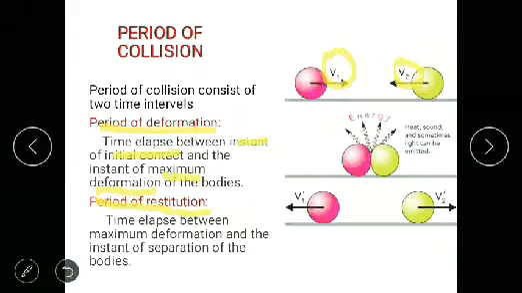Then period of restitution means after deformation, due to its elastic property, the two masses are going to recover their initial shape. Then the impulsive force is going to separate the two masses. So the time elapsed between maximum deformation and the instant of separation is called the period of restitution. So we are going to use these two. By using these two parameters, we are going to find the final velocity of the masses.